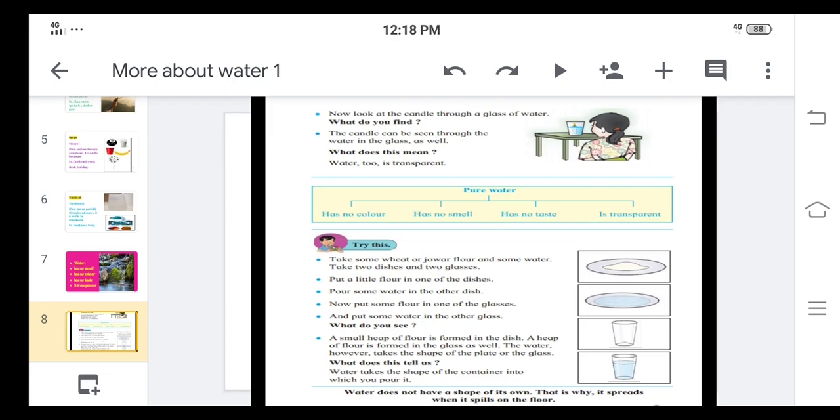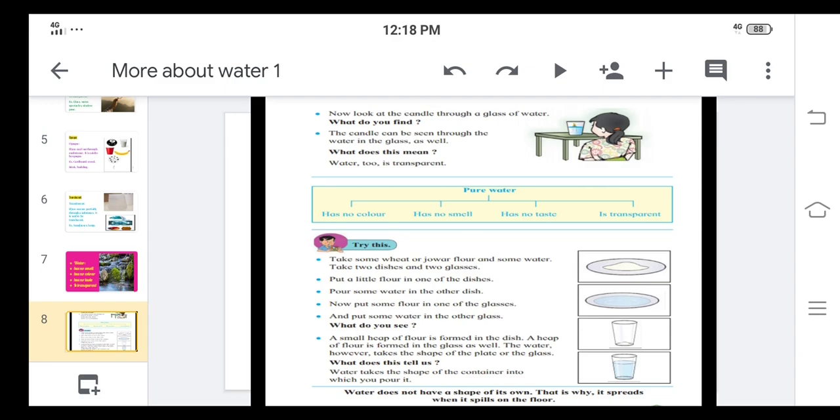The same flour you add in a glass, then in the glass also flour will make a heap. But if you add water in the glass, then water will take the shape of the glass. By this experiment, what we can say is water takes the shape of the container.